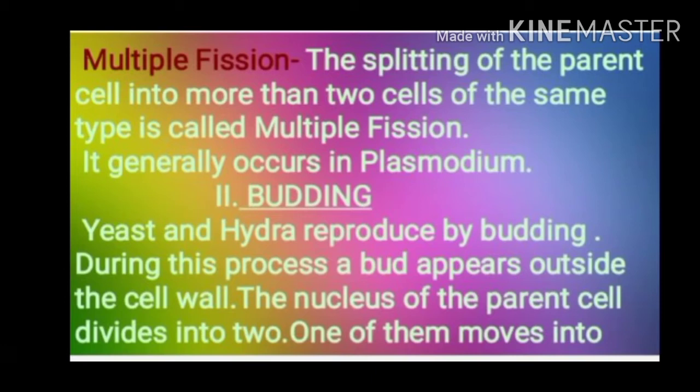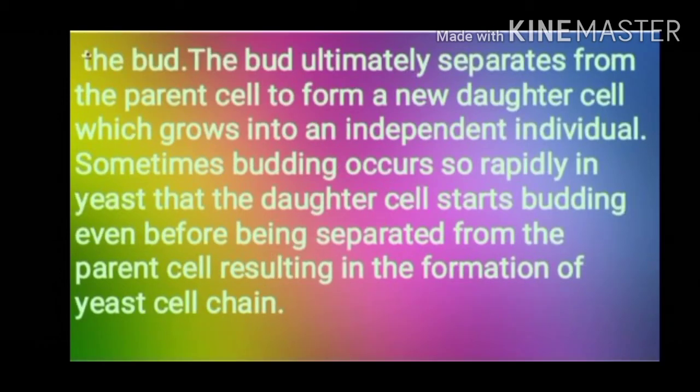The next method of reproduction by asexual means is budding. Yeast and hydra reproduce by budding. During this process, a bud first of all appears outside the cell wall. The nucleus of the parent cell divides into two. One of them moves into the bud. The bud ultimately separates from the parent cell to form a new daughter cell, which grows into an independent individual.